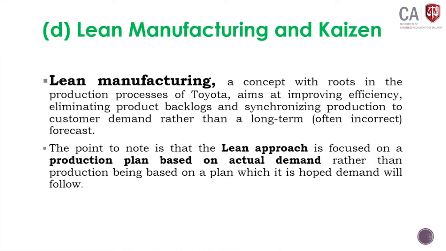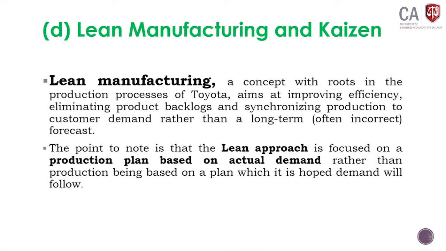Lean manufacturing, you might have heard about. Lean manufacturing, a concept with roots in the production process of Toyota, aims at improving efficiency, eliminating product backlogs and synchronizing production to customer demand rather than a long-term forecast. In lean manufacturing, you are not going to forecast in the long term; based on the current context you manufacture. You adjust your manufacturing requirement.